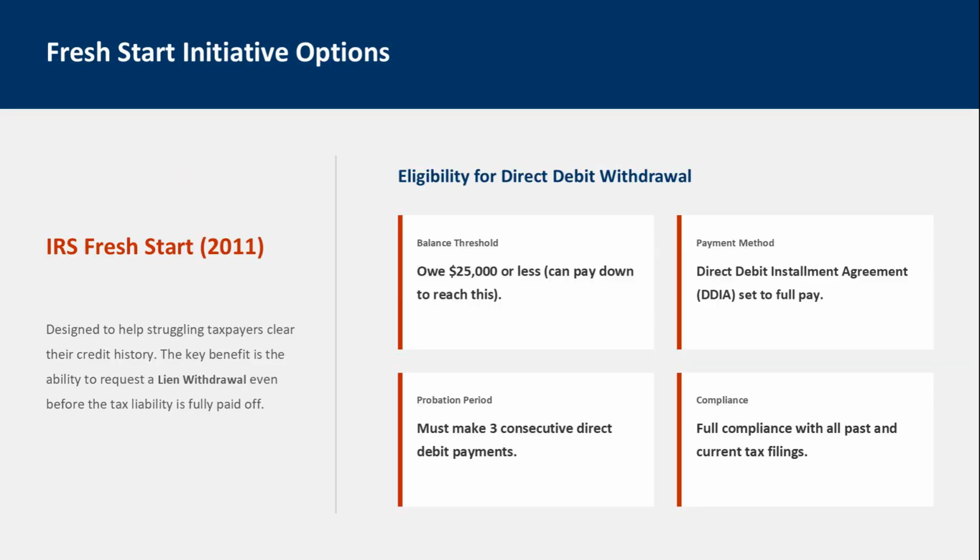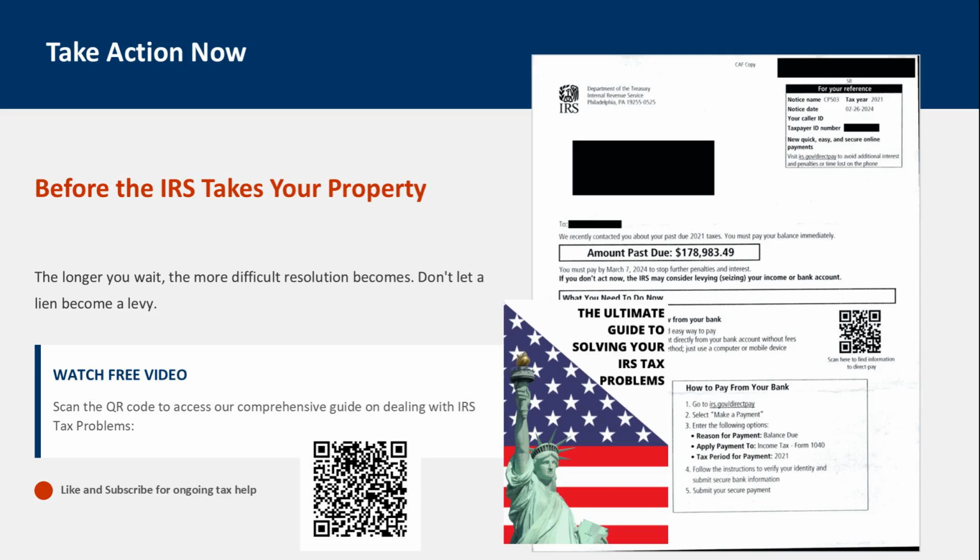The IRS Fresh Start Initiative, launched in 2011, offers options like direct debit withdrawal to help taxpayers clear their credit history and manage tax liabilities effectively. If the taxpayer owes more than $25,000, they must pay the balance down below $25,000 in order to secure the withdrawal. All required tax returns must be filed, and estimated payments, withholdings, and federal deposits need to be current. This is known as tax compliance. Taking timely action is crucial to prevent your property from being seized by the IRS.